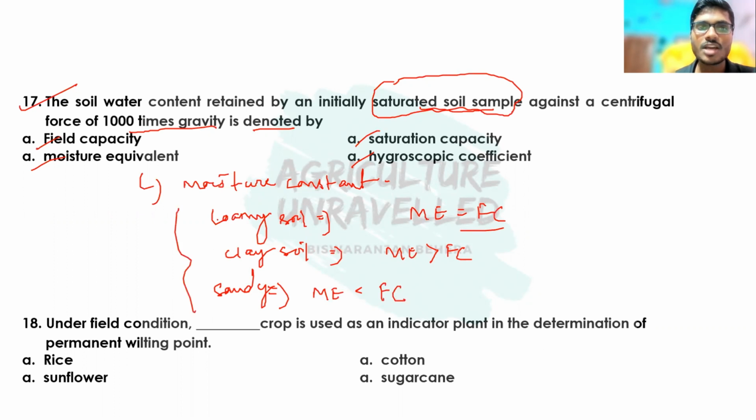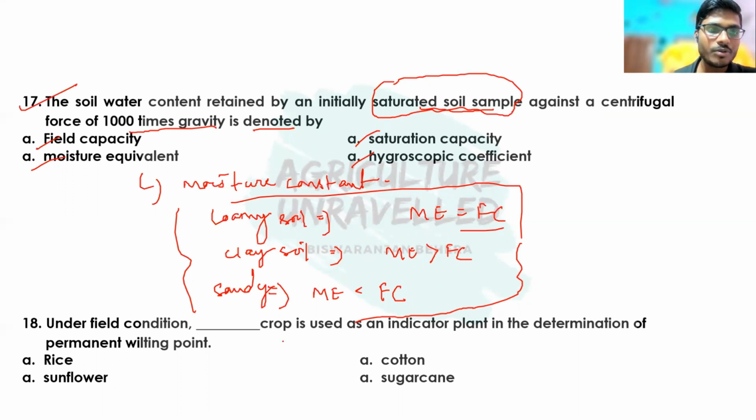Okay, so these questions are also very important. Actually, I am discussing very limited questions, but within questions I am also covering several sub questions. So try to note this down so that this can also be asked in your examination. So this is all about moisture equivalent, and you have to remember these three things: for loamy or medium texture soil, moisture equivalent is similar to field capacity. For clay texture or heavy texture soil, it is more than field capacity, and for sandy or light texture soil, moisture equivalent is less than the field capacity.